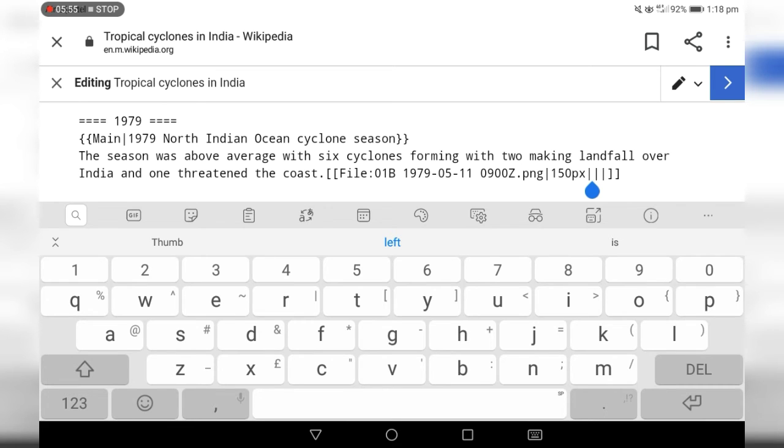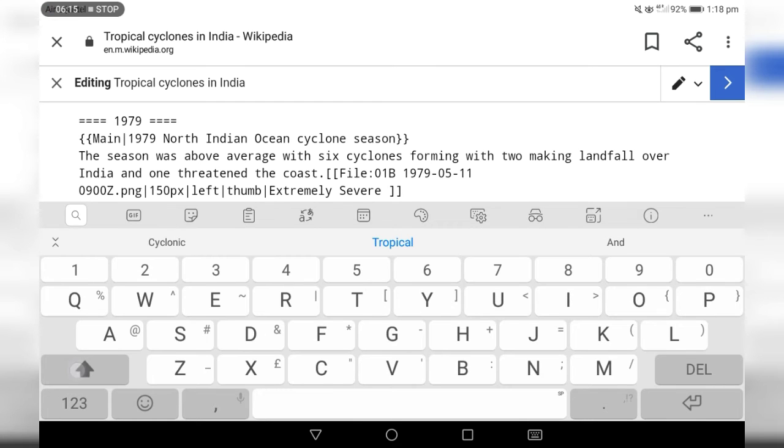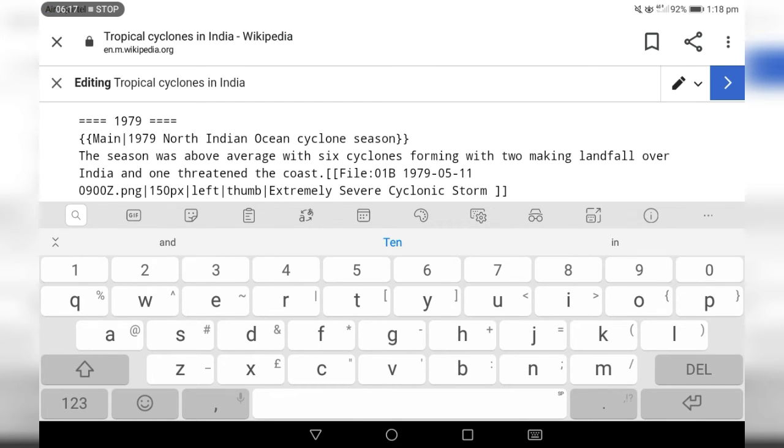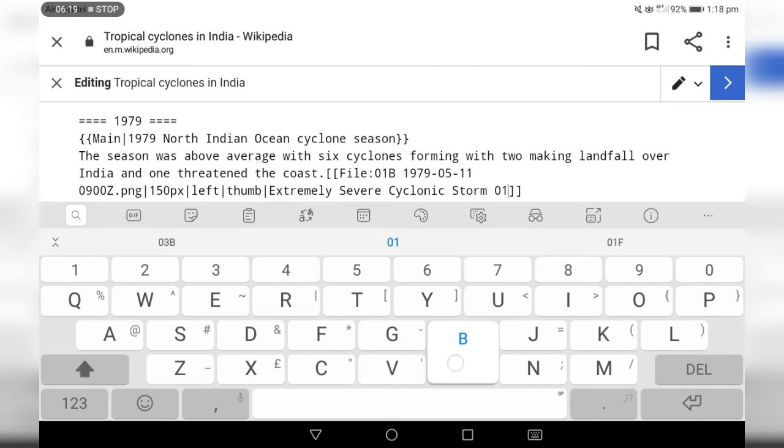Then one should add one more: left. Important, left. Next one, thumb. Next one, caption. Caption means what is given here, that the cyclone was 1B. So you can type like this: extremely severe cyclonic storm 1B. With this the coding is completed.